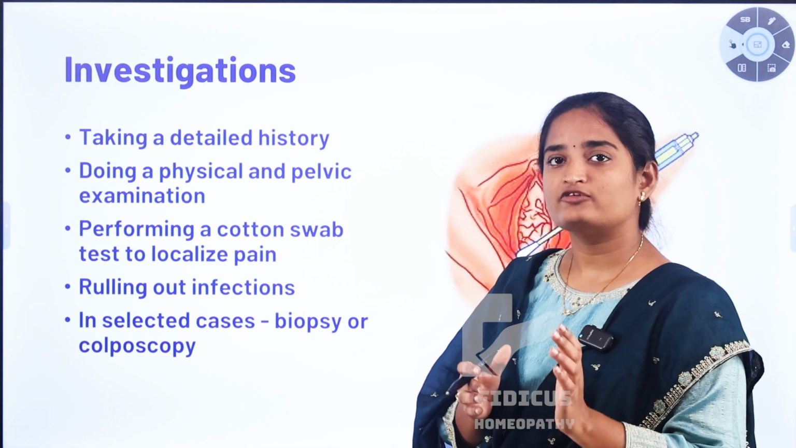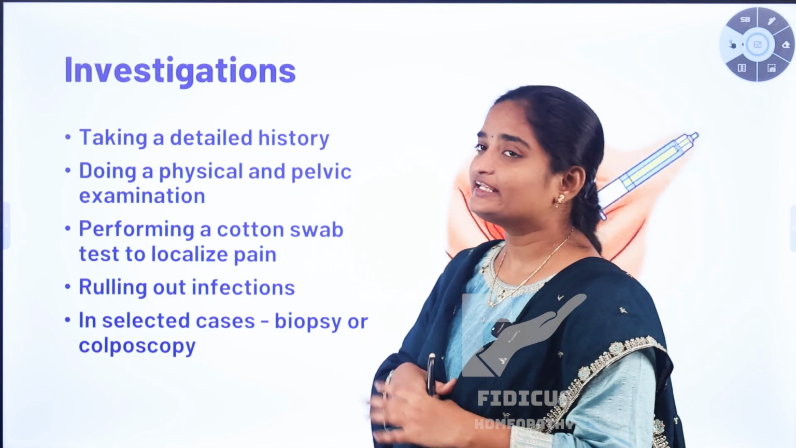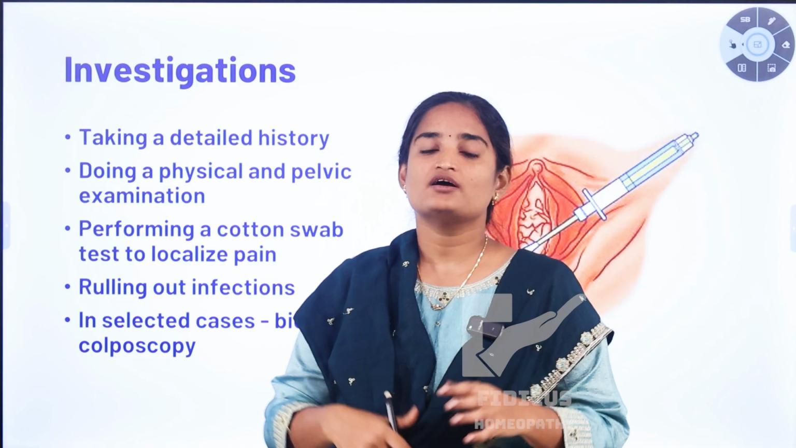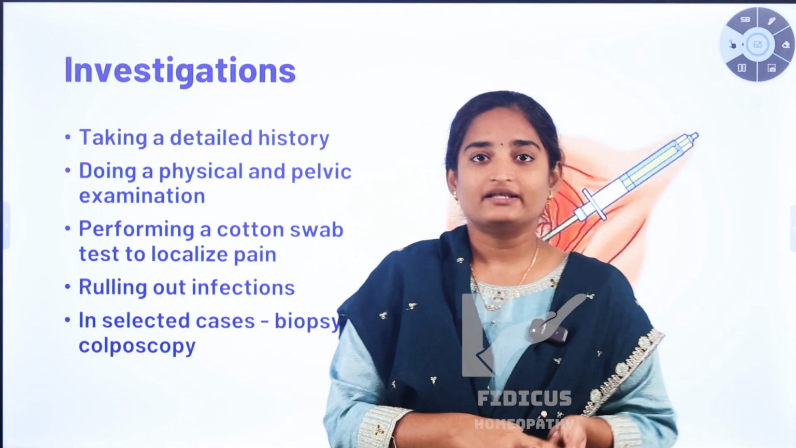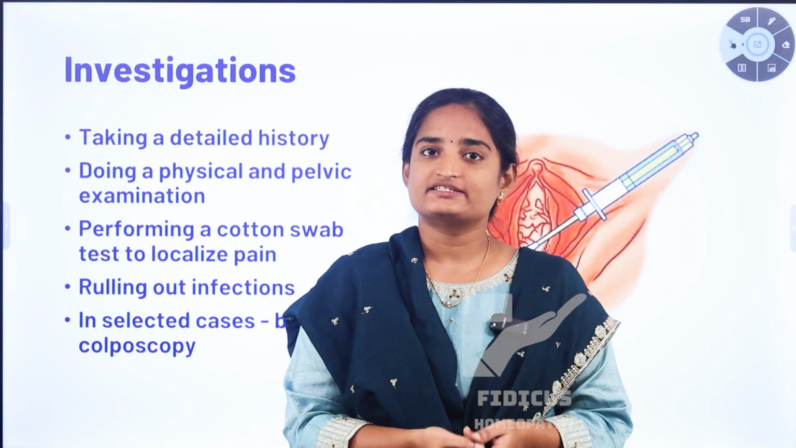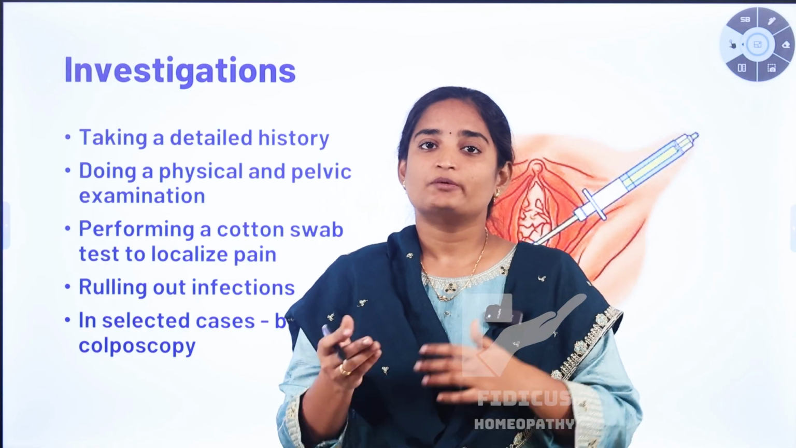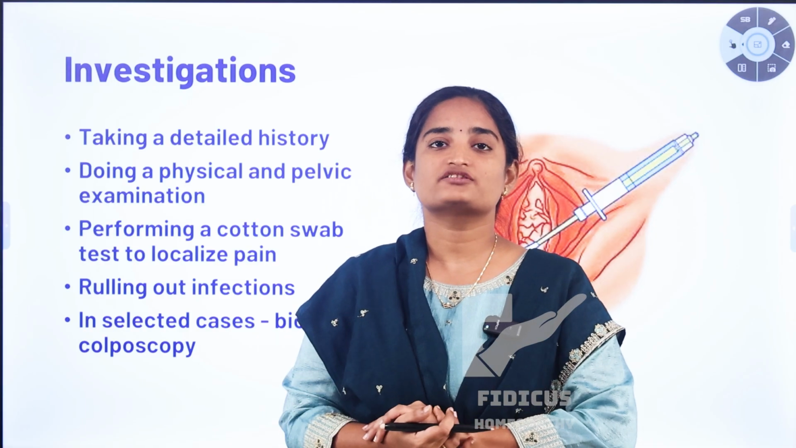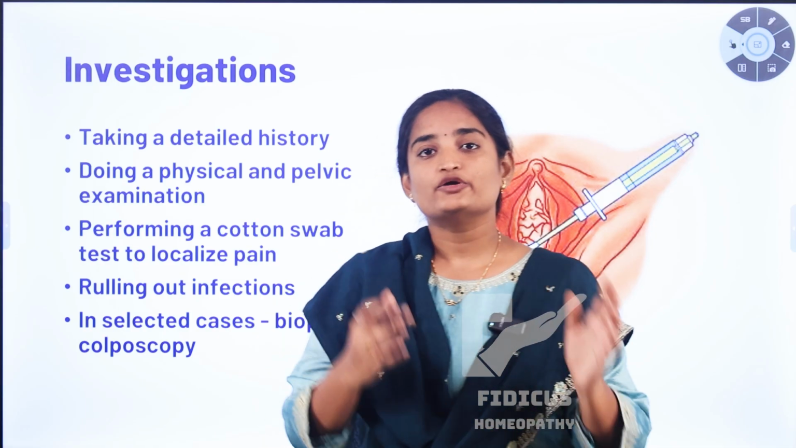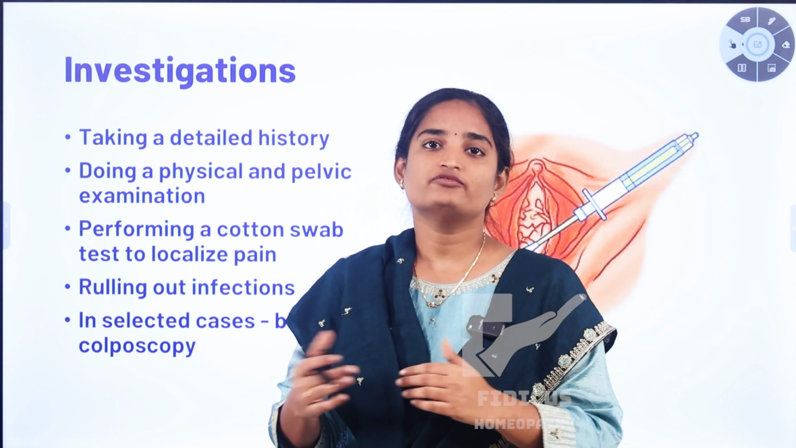Usually the first and foremost diagnostic step is taking a detailed history. Taking a detailed history means the doctor asks about the pain: where you get the pain, what triggers it, when you feel the pain, and also about the sexual history and the gynecological history. All should be taken in this condition. By using this history, we can work towards the diagnosis of chronic vaginal pain.